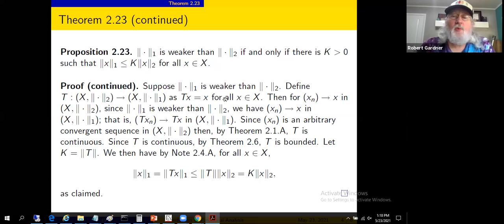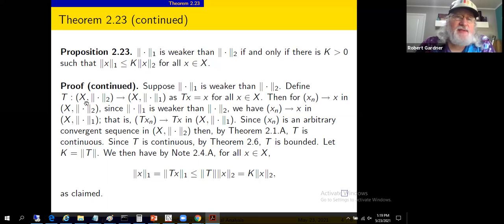So suppose the 1 norm is weaker than the 2 norm. Define a transformation from, we're treating these as two separate metric spaces, two separate normed linear spaces. The set of vectors is the same, capital X, but in one case we're using the 2 norm, in the other case we're using the 1 norm. So we're defining a linear transformation from the normed linear space. The norm induces a metric, if I can get defensive about that.